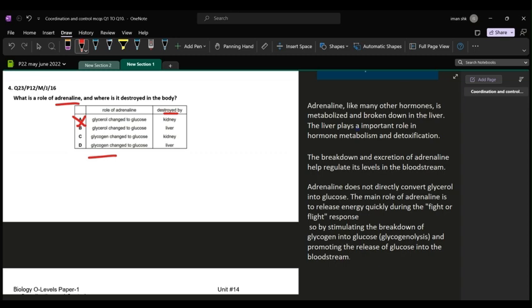So what happens is that like any other hormone it is metabolized and broken down in the liver. One of the biggest functions of the liver is that it is responsible for playing a role in hormone metabolism and detoxification. Later, it can be removed out of your body through excretion through urine, but to detoxify and metabolize it is a function of the liver. And it is important to break it down and also to excrete it because it would help regulate its levels in the bloodstream. So that's why D is the answer.